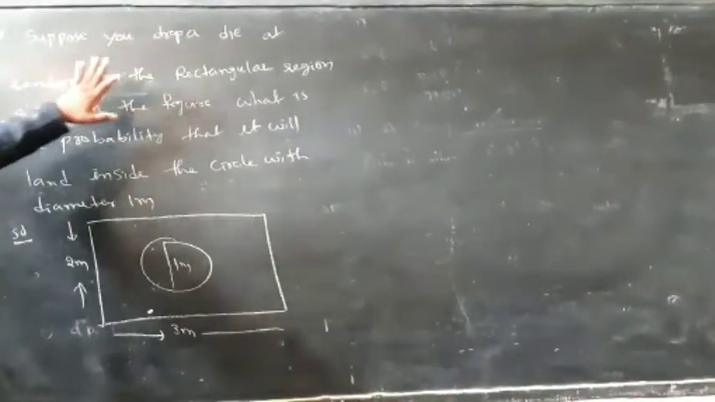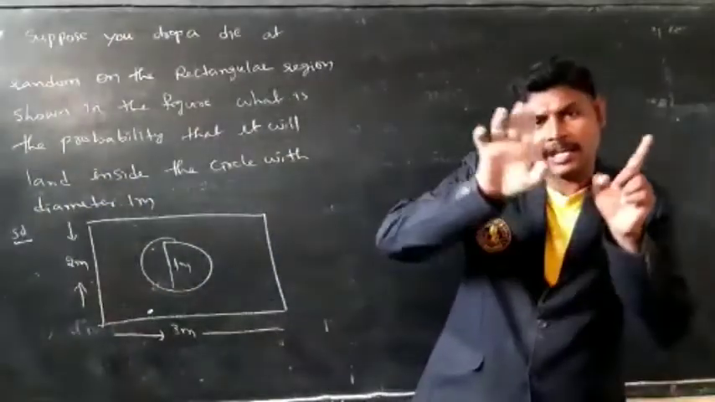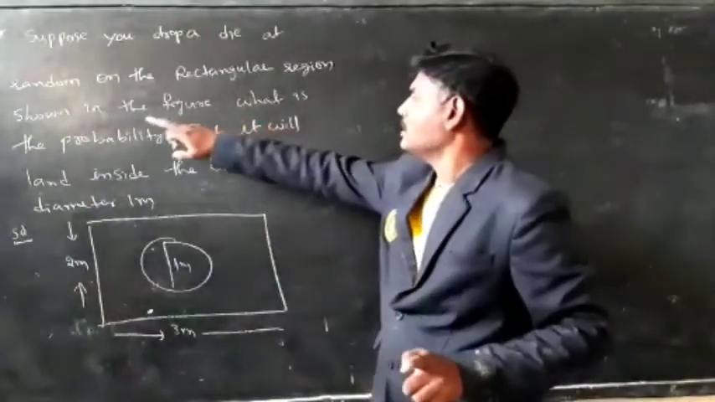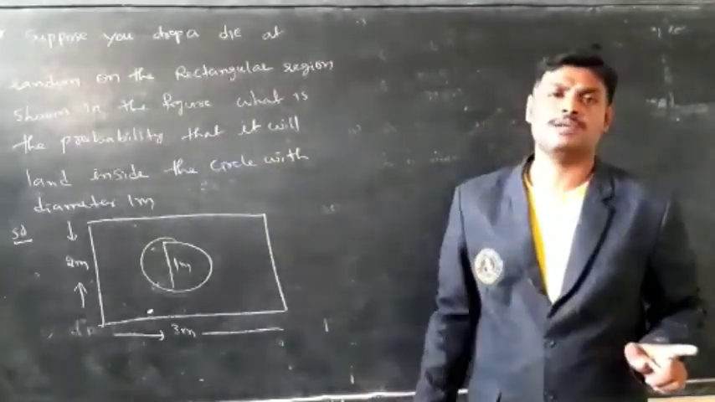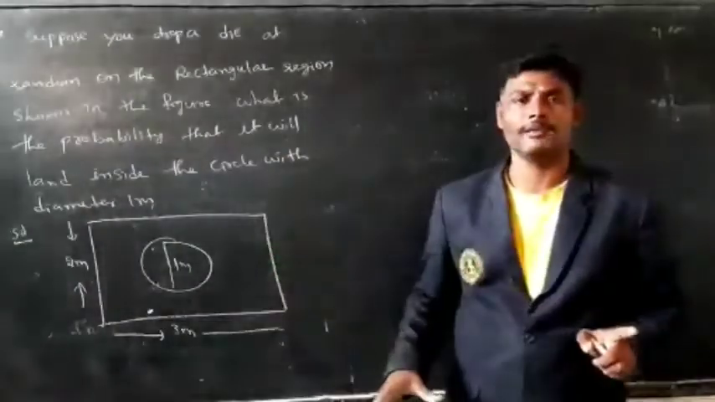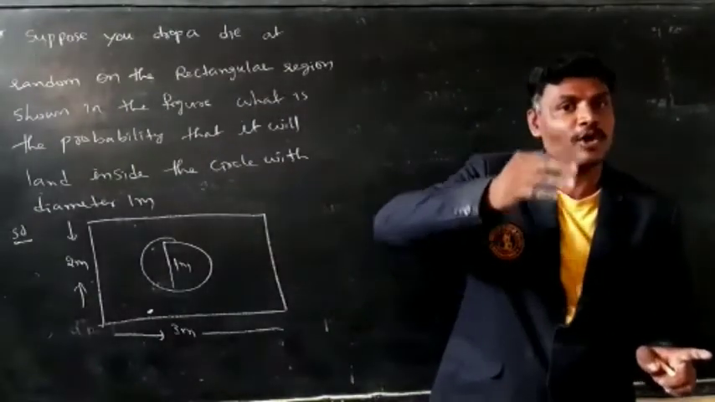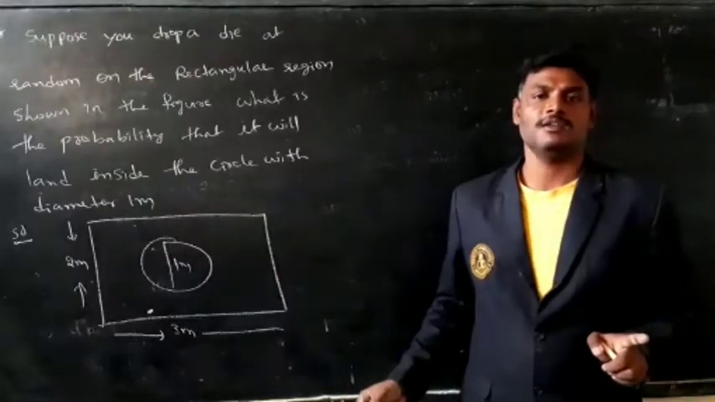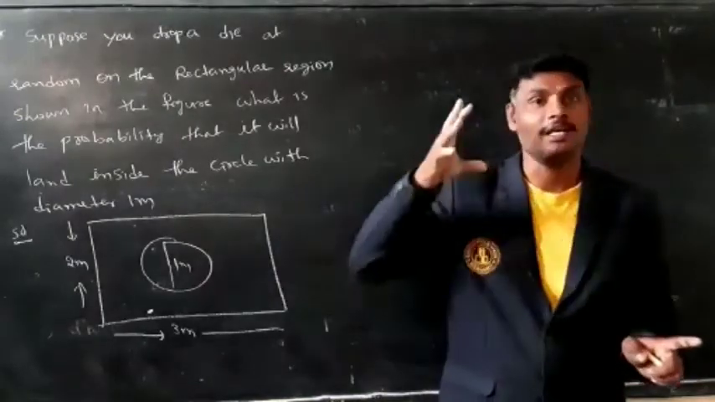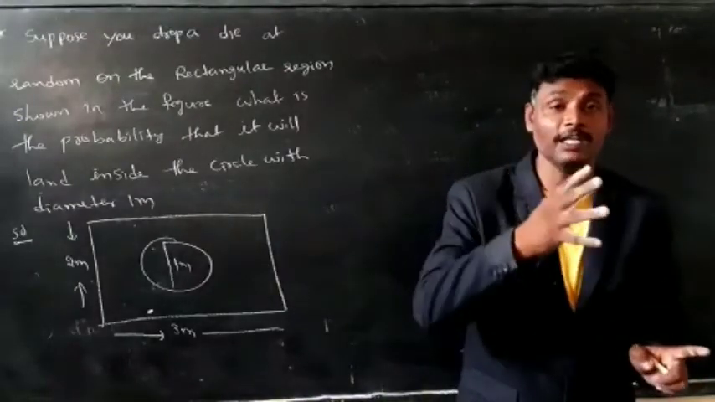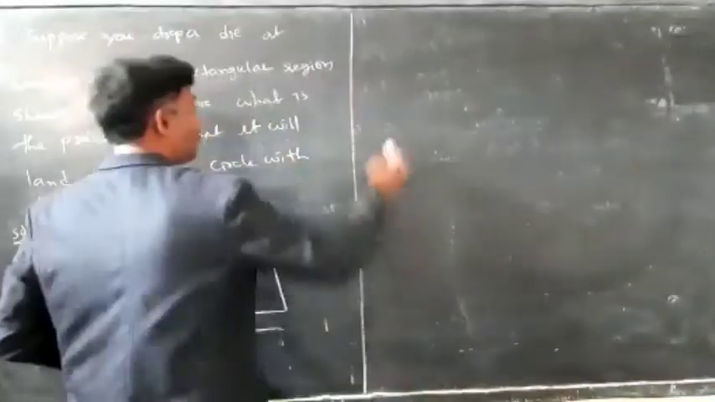Suppose you drop a die randomly on a rectangular region shown in the figure. What is the probability that it will land inside the circle of the given diameter? Here, in the rectangle, there is one circle. You are dropping a die on that rectangle. What is the probability to drop on the region of the circle? So that is a combination of two figures, a rectangle and also a circle. You have to find the probability to drop on the circle. First, I am taking the rectangle.